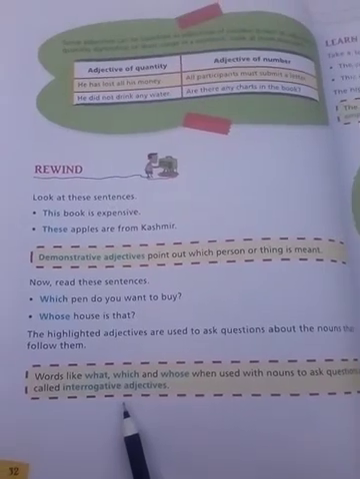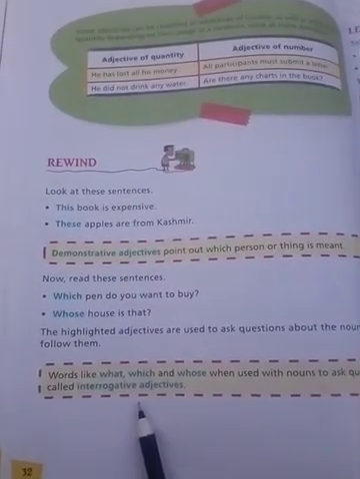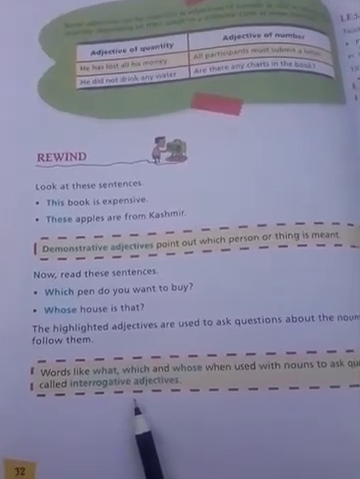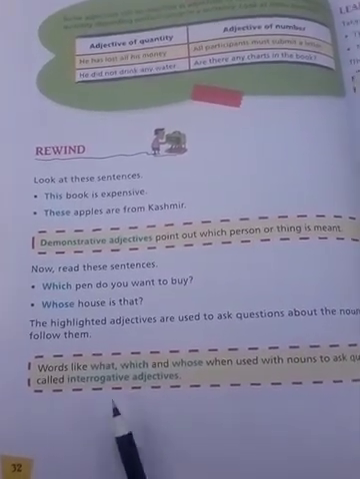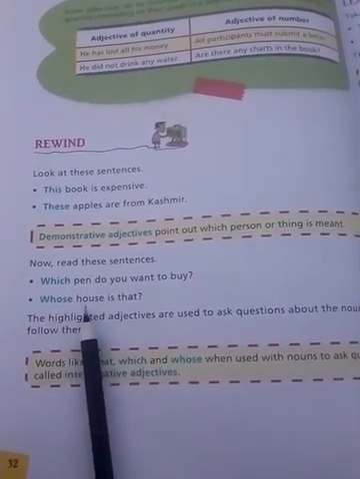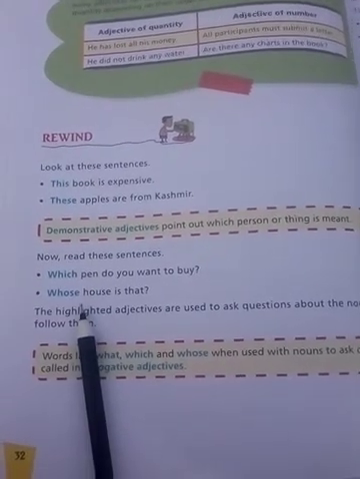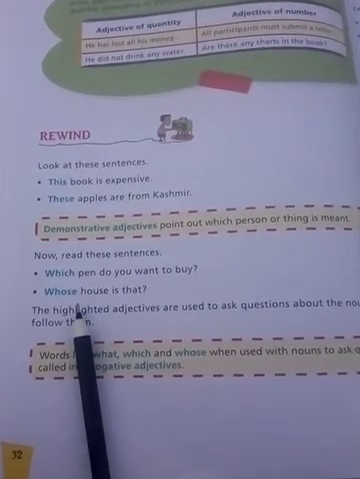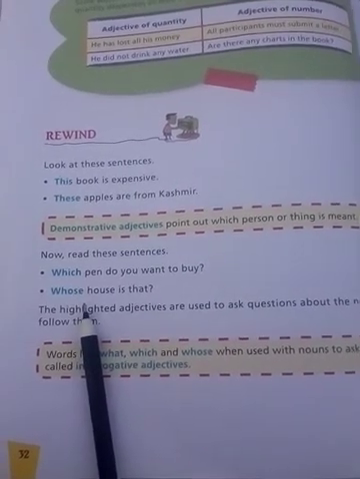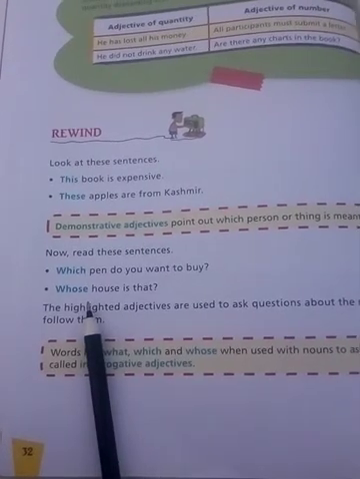Otherwise we can say it is an interrogative pronoun also. So it is very important to remember that we must be careful: when the word comes with a noun, it is called an adjective, and that is interrogative adjective. But when it comes without a noun, it is called a pronoun, you can say interrogative pronoun also. So I think it is clear to all of you.